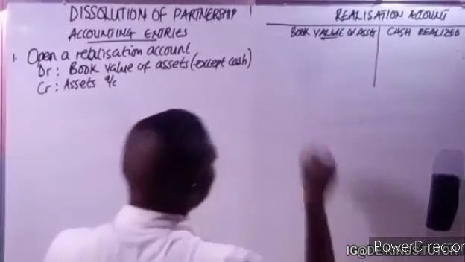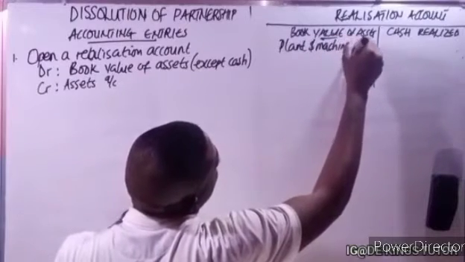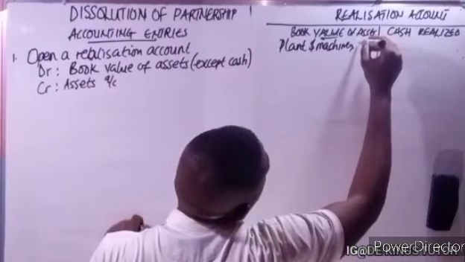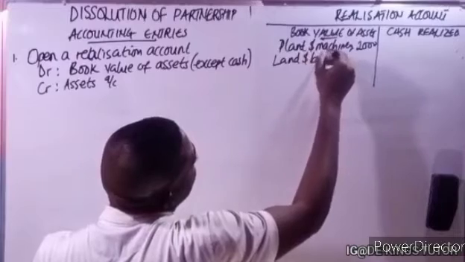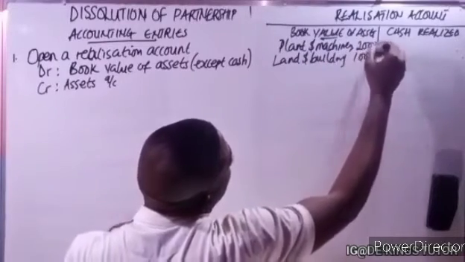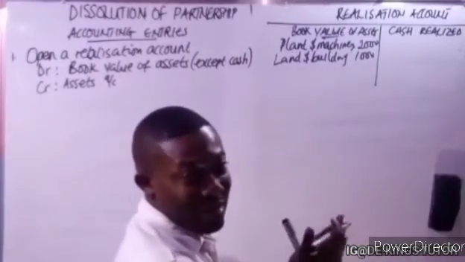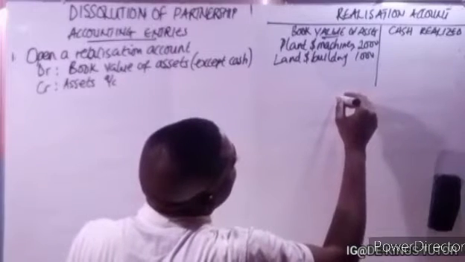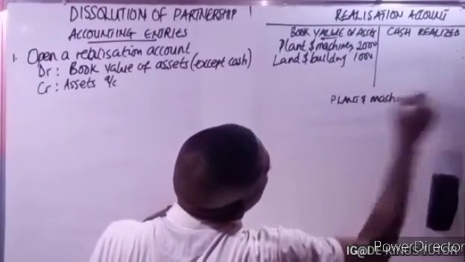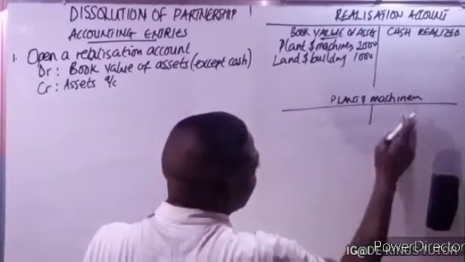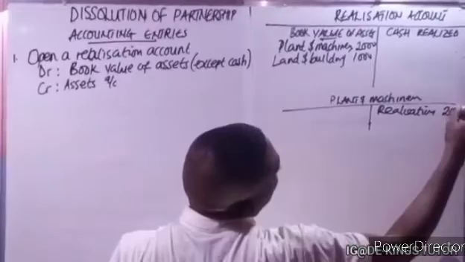For instance, if we have plant and machinery in the book value that was given, let's say 2,000. If we have land and building, 1,000. So once you've recorded the book value, now in their individual account, if it is asked to prepare, open here, plant and machinery, will come here, call it realization 2,000.